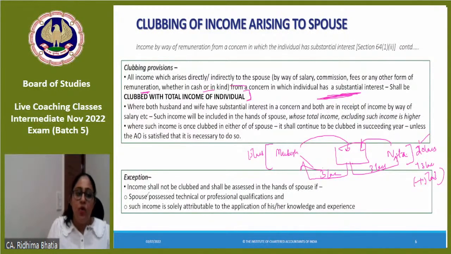Okay? And obviously the exception we have done: income shall not be clubbed and shall be assessed in the hands of the spouse if the spouse possesses the technical or professional qualification and such income is solely attributable to the application of his or her knowledge and experience. Clear? Any doubt from anyone?